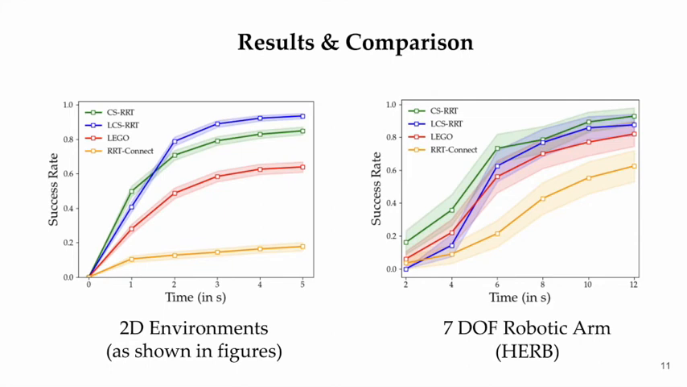It can be seen that LCS-RRT and CS-RRT outperform the sampling-based baselines set by LEGO as well as RRT Connect. LCS-RRT performs better than CS-RRT in 2 dimensions. However, in 7 dimensions, the size of the sparse graph becomes large to ensure coverage of the high dimensional space, and collision checking is also computationally expensive.